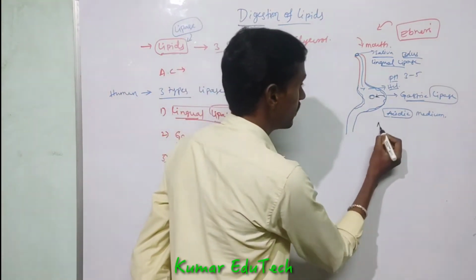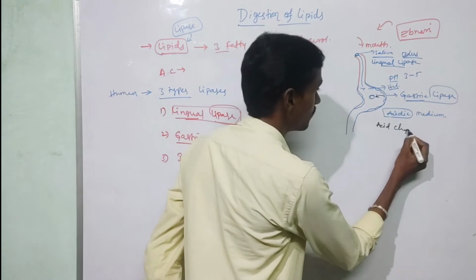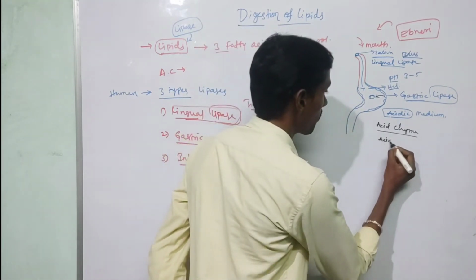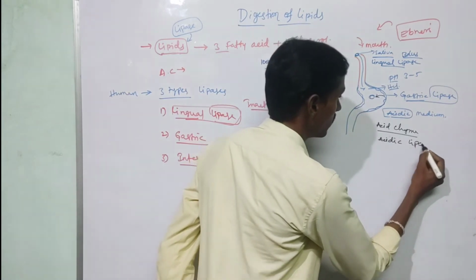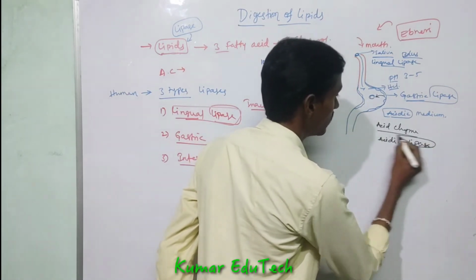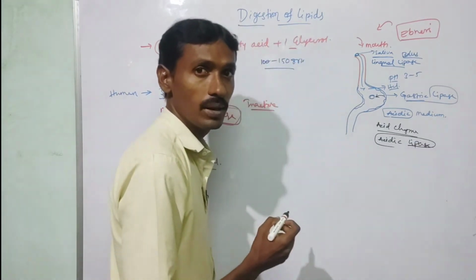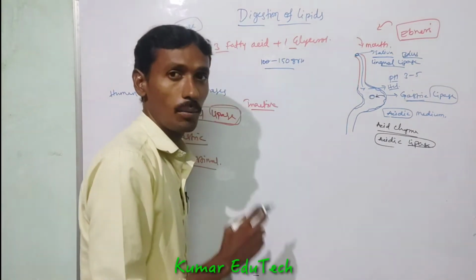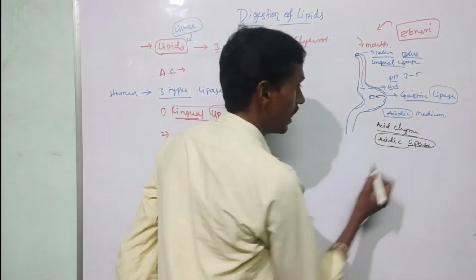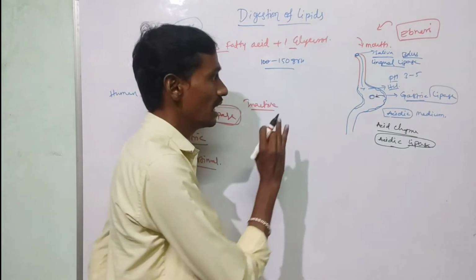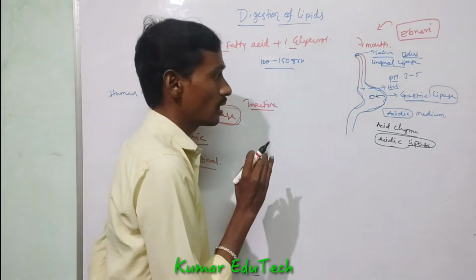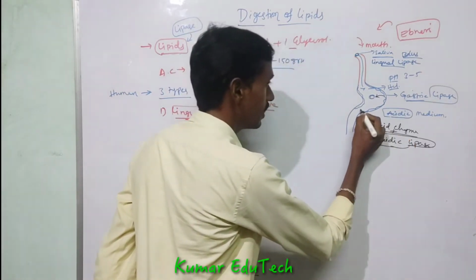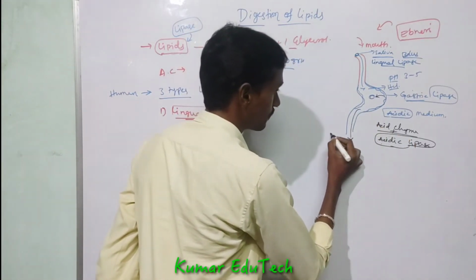Then acid chyme and acidic lipase are formed. Acidic lipase means gastric lipase and lingual lipase combine to form acidic lipase.